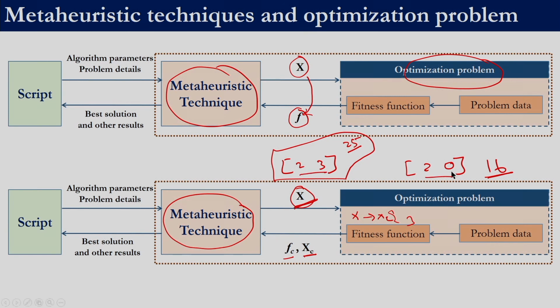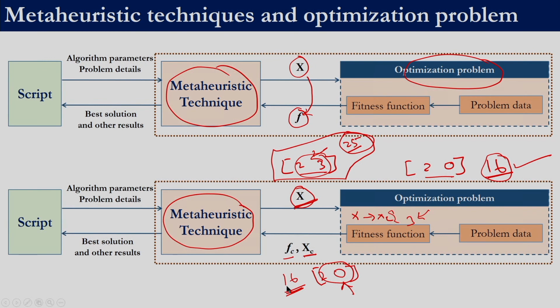The solution is corrected to 2 0, and the fitness function of this 2 0 is 16. This solution is better than the previous one, and this betterment is not directly because of the meta-heuristic technique, but because of the mechanism which we employed to correct the solution. So, what the optimization problem is supposed to communicate to the meta-heuristic technique is not only the value 16, but also the solution 2 and 0. What should happen in the meta-heuristic technique is that this 2 and 3 should be replaced with 2 and 0 and the corresponding fitness function value.